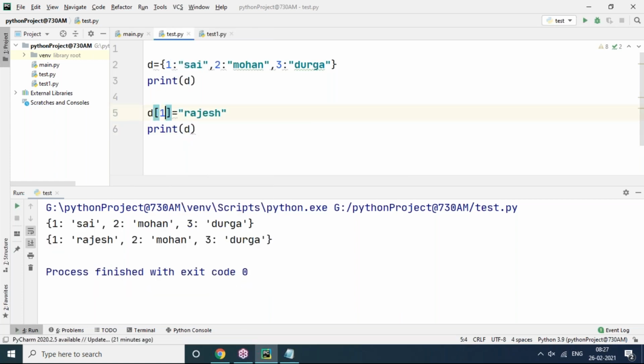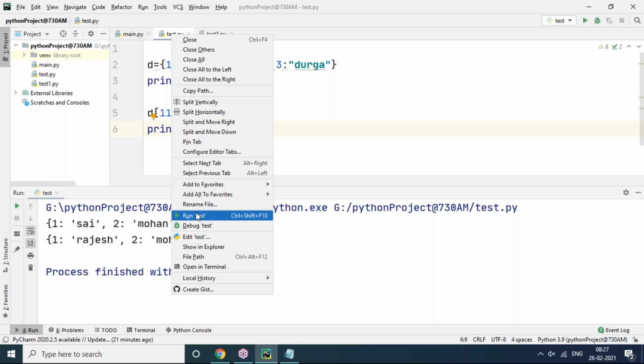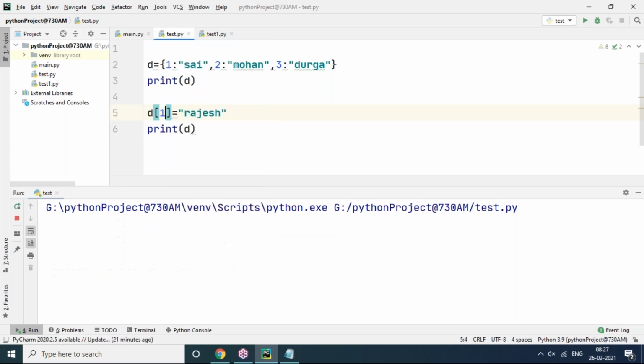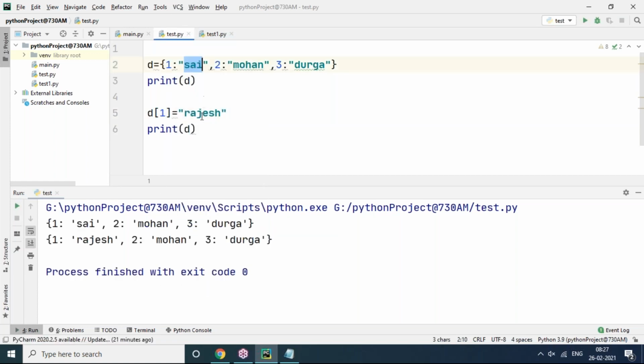If this key is not there, what happens? A new key-value pair is going to be added to the dictionary. If that key is not there, it will add one more extra item, one key and one value. If you go for this one, the key is already there, so it is going to be affected here. The value changes.